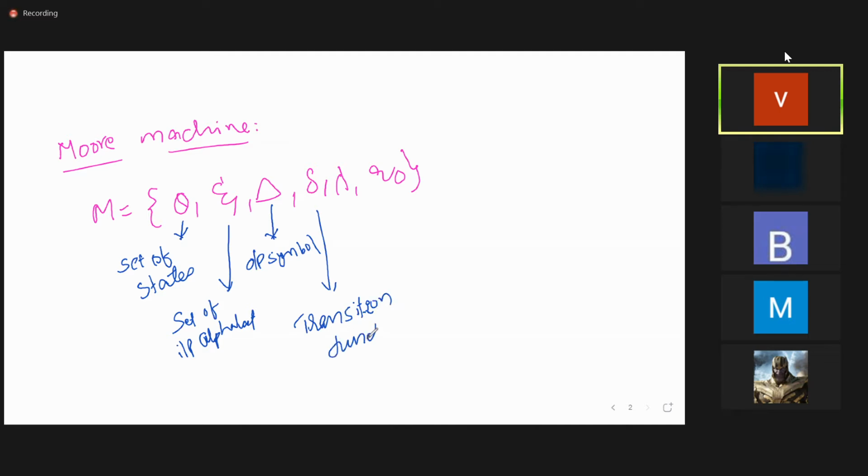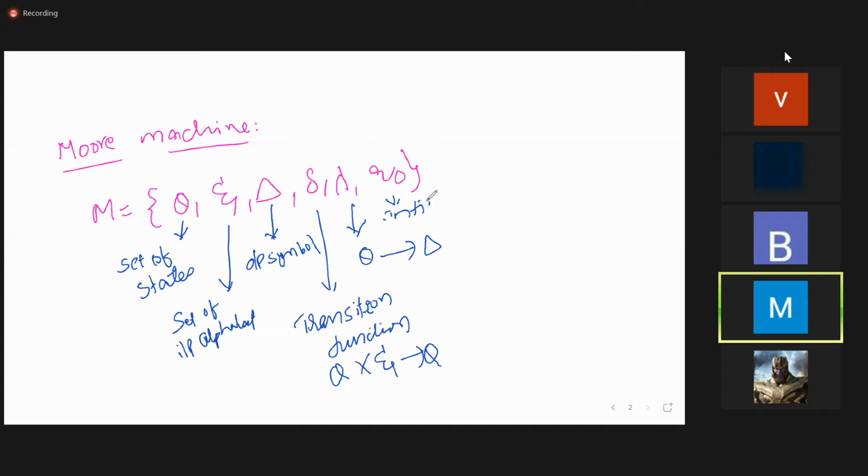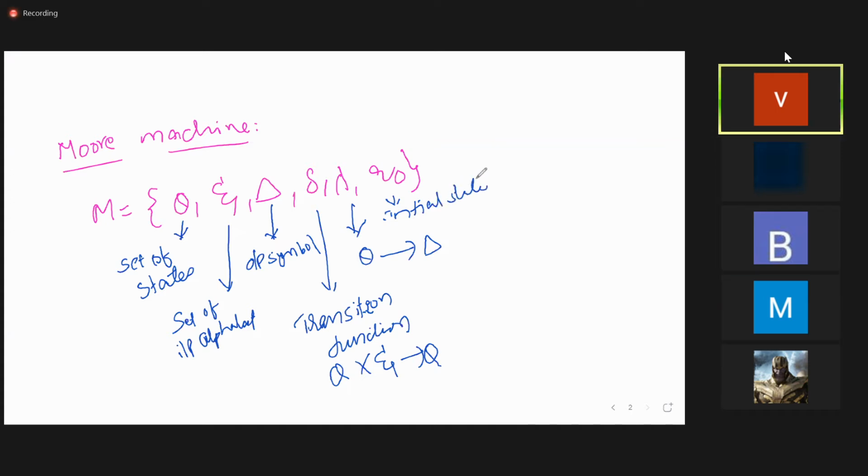Next, this delta is the transition function. What is the transition function here? Q on sigma will go to Q only. This lambda is nothing but which state is associated with which output symbol. When you see the example, you will understand this. What is Q naught? Initial state.